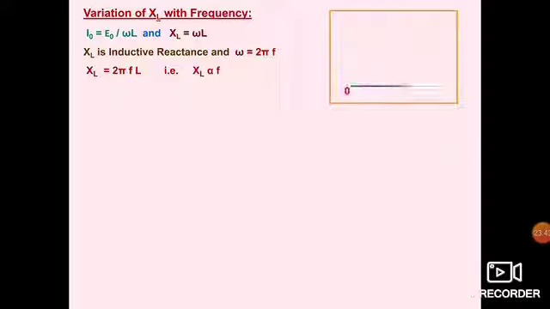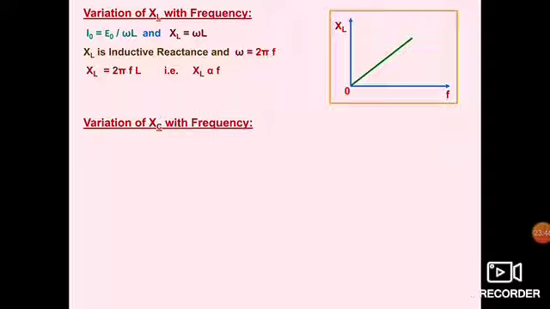Now variation of XL with frequency. We know that XL is equal to omega L. XL is the inductive reactance and omega is 2 pi f. So XL will be 2 pi fL. So XL is directly proportional to f. So if we plot the graph of variation, it will give a straight line.